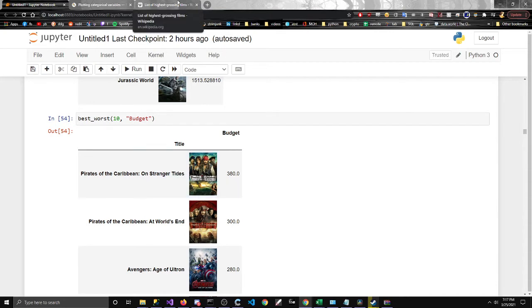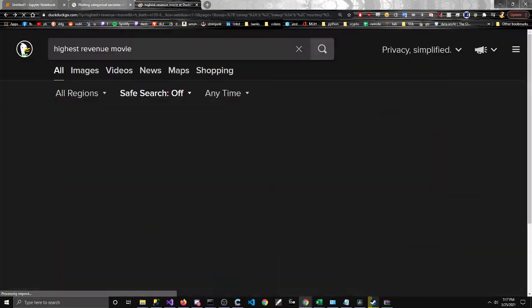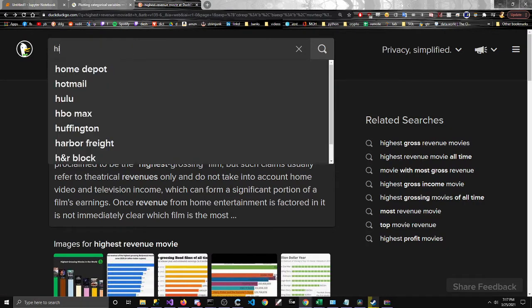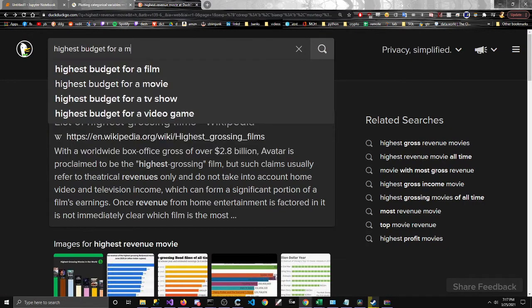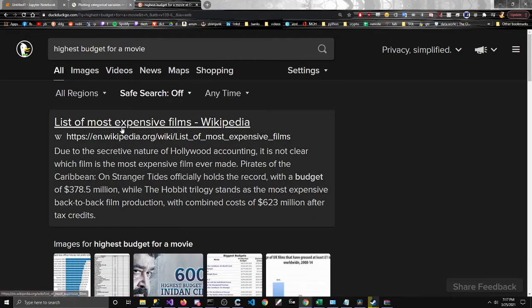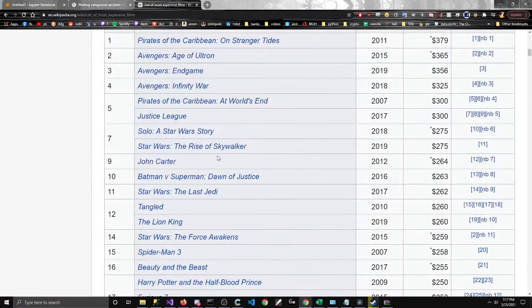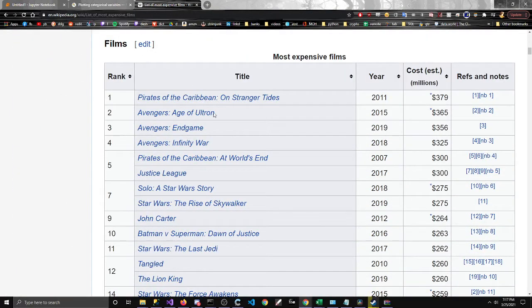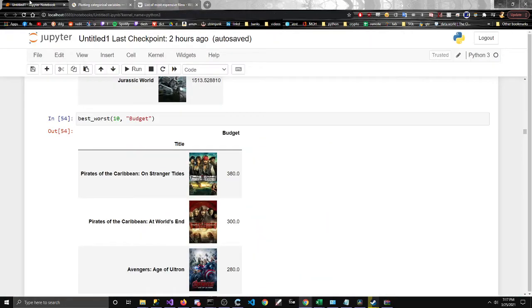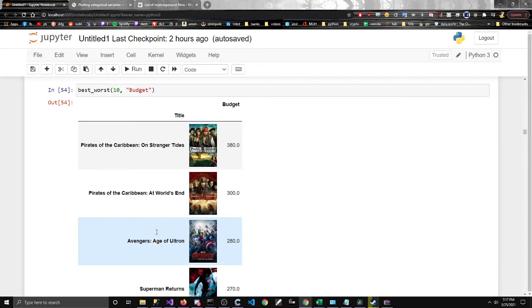Let's take a look. Highest budget for a movie. Let's see. Most expensive movies. What do we got? Okay. Age of Ultron. Is it Age of Ultron? This might have come out before Age of Ultron. No, it is on here.